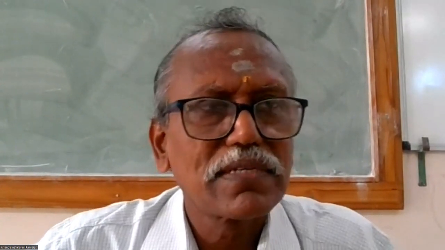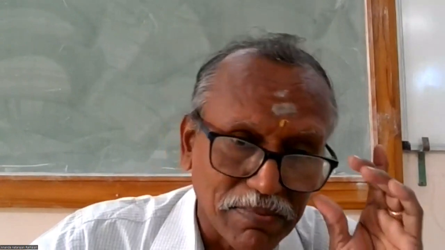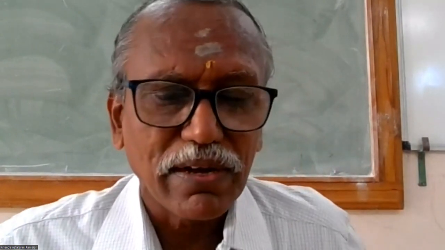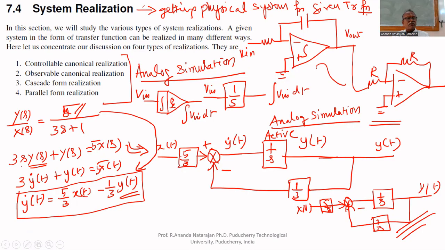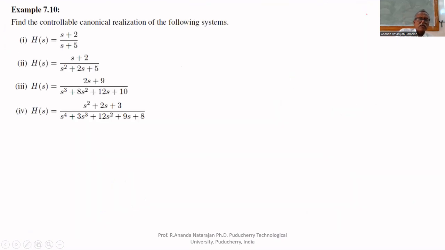Good morning to you all. Yesterday we saw how to obtain the state space model of mechanical and electrical systems. Today we are going to see how to get a physical system. There are 4 methods available: controllable canonical realization, observable canonical realization, cascade form realization, and parallel form realization. First, let us see controllable canonical realization.